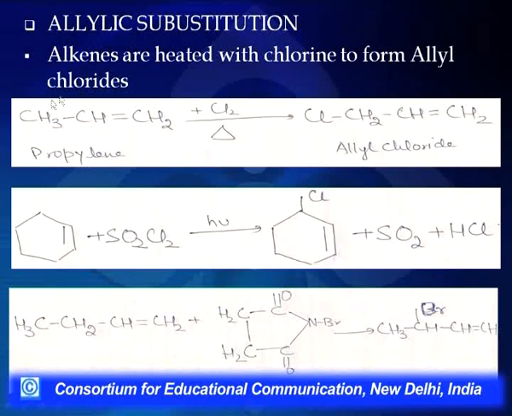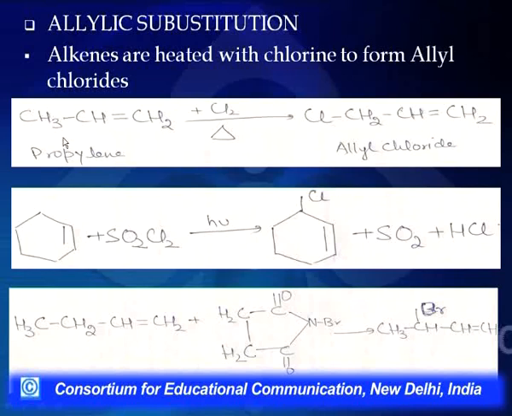Here we are talking of an unsaturated compound. In this unsaturated compound we have a double bond where the reactions will take place at room temperature. And here we have an alkyl group where the reaction will either take place at high temperature or in the presence of light.